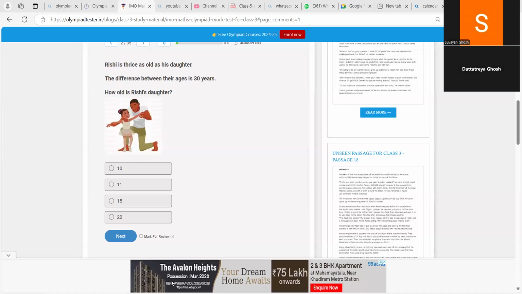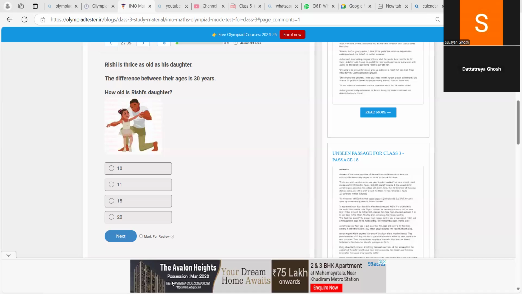Can you read the question loudly, please, Dattatreya? Yes. Rishi is as old as his daughter. The difference between their ages is 30 years. How old is Rishi's daughter?